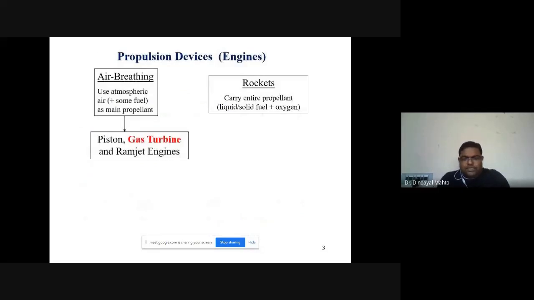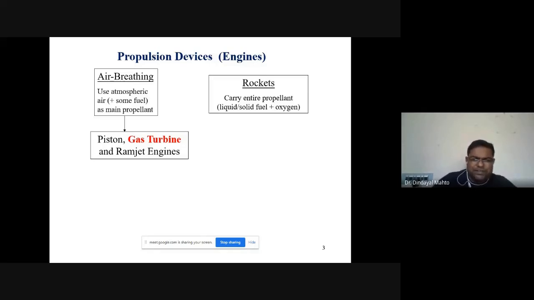If we look at aerospace propulsion, that can be broadly subdivided into two categories. One is called air-breathing engines, another is called non-air-breathing engines. As the definition says, air-breathing engines are the engines which utilize the air for the burning of the fuel to produce a high velocity jet stream in order to get the thrust. But in the case of non-air-breathing engines, as the name itself says, they are not going to breathe any air from outside. So we have to store the oxidizer and fuel within the container itself.